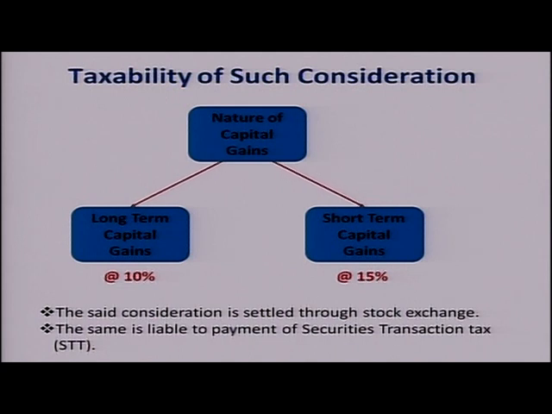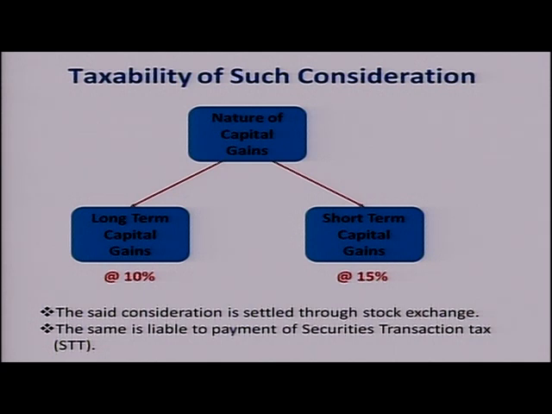Now when we talk about such kind of situation, there are different tax rates. When we talk about a settlement which has not happened on the stock exchange platform, there will be no levy of securities transaction tax. If there is no levy of securities transaction tax, then in that case the long term tax rate will increase to 20% or 10% without indexation. We will discuss this again. And in terms of short term capital gains, there will be applicable marginal tax rate. What is applicable marginal tax rate?